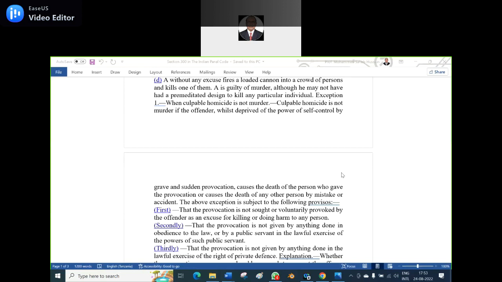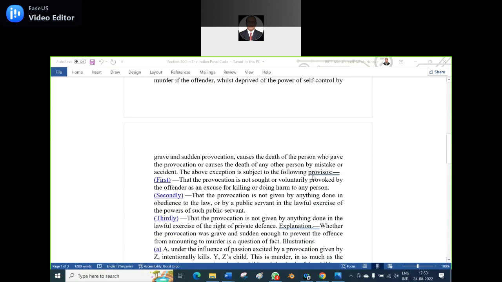So is it a sudden provocation in that case law? Answer. The answer is no, because he killed the next day, not on the red-handed spot. Okay, let us see now the first exception. For whether provocation is there or not, on what grounds can we say there is provocation? That the provocation is not sought or voluntarily provoked by the offender as an excuse for killing or doing harm to any person. So the provocation should not be voluntary.